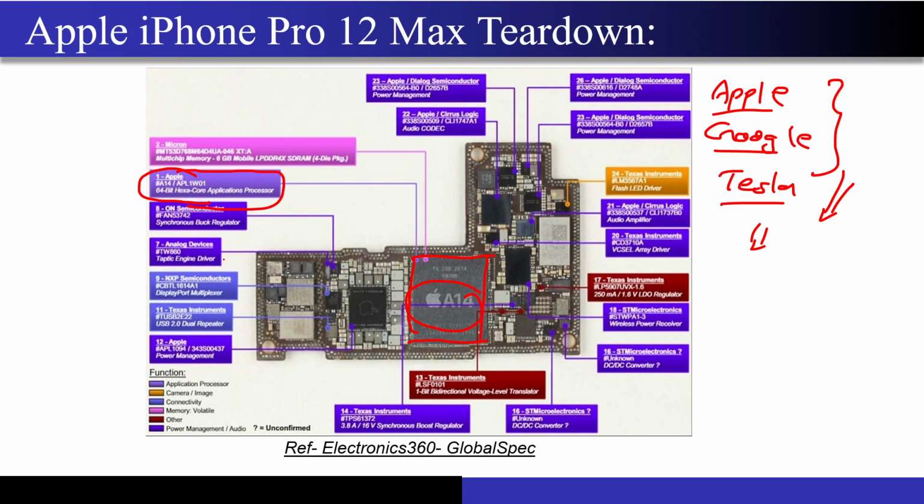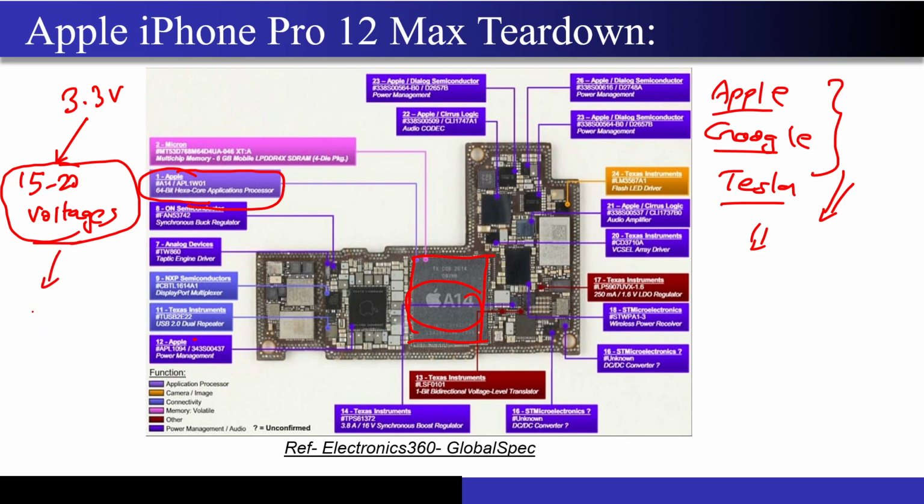So now if you ask me to explain some different components, I will tell you about the power management units. What is power management? From the 3.3 volt available in your lithium ion battery, you may have to generate almost 15 or 20 different voltages, right? So this is the job of the power management guy, to make sure that these 15-20 voltages are available in the mobile, because in the mobile you have that display.